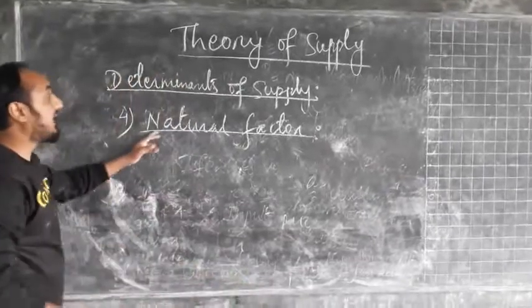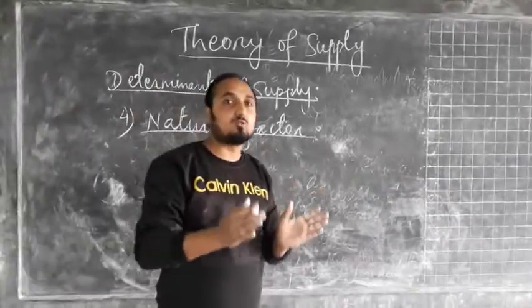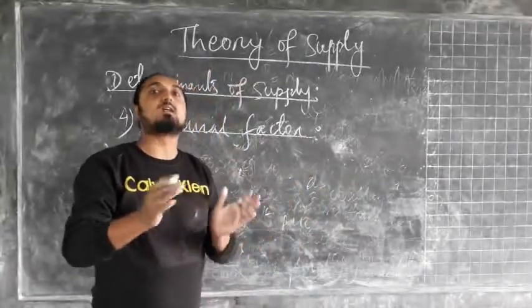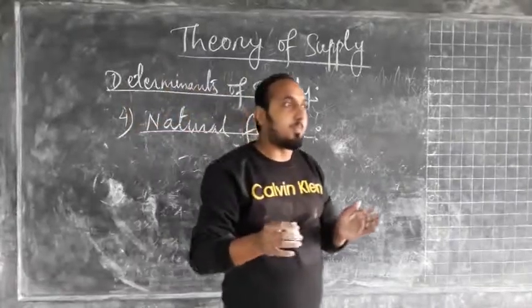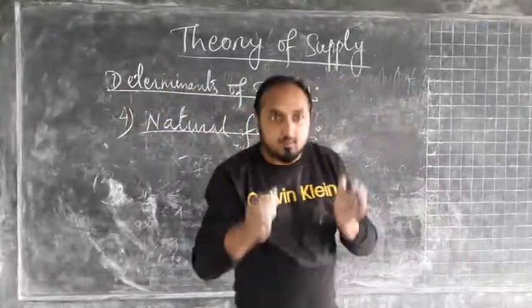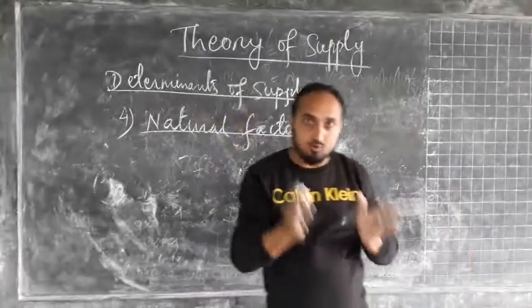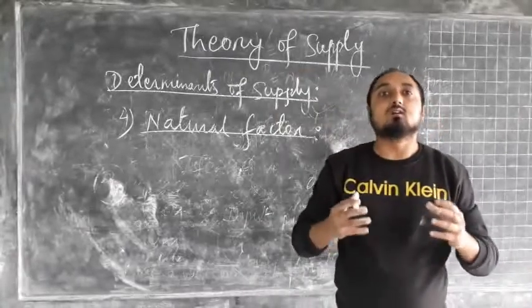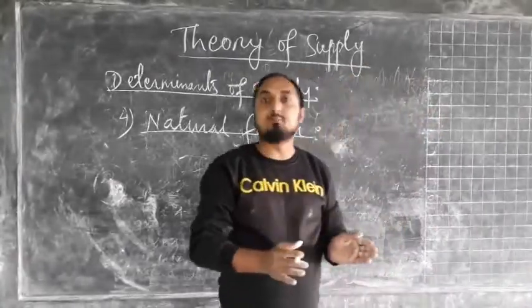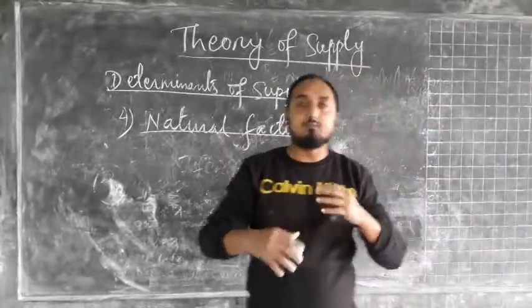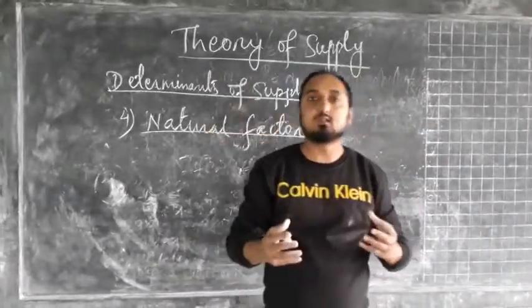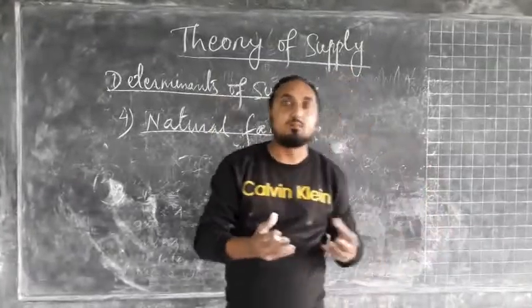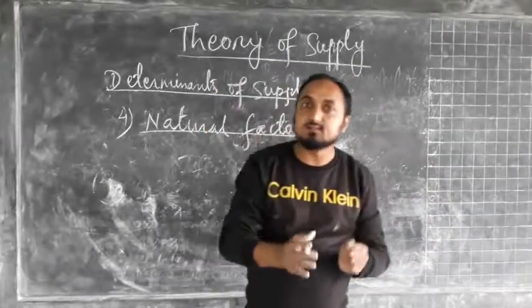Next, we have natural factors. Natural factors also affect the supply of a commodity in the market, especially in the agricultural sector. When there is an unfavorable climatic condition, or if there is a flood or heavy rainfall, that may decrease the supply of the commodity, because heavy rainfall, flood, or unfavorable climatic conditions may destroy the production of food grains, and if there is a destruction of production of food grains, in that case the supply of